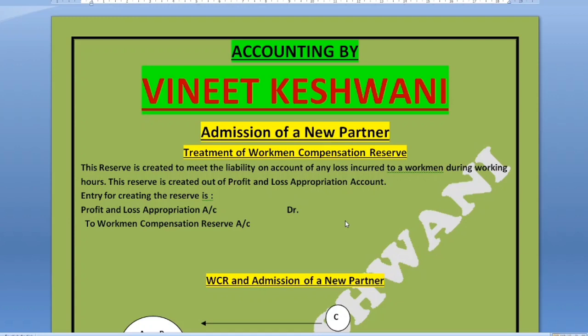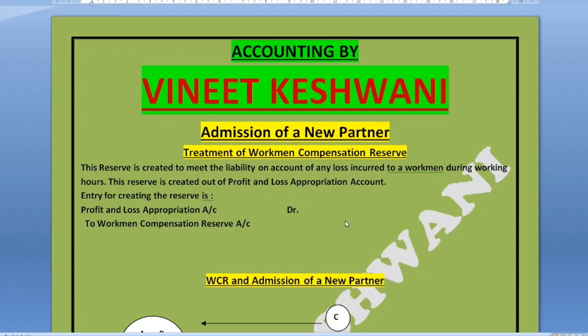So now today we are going to discuss admission of a new partner and treatment of workman compensation reserve. What we used to do with WCR, that is workman compensation reserve, when a new partner is admitted into the firm. So first of all, learn some basic things: how this reserve is created, what is the purpose of this reserve. So let us start.